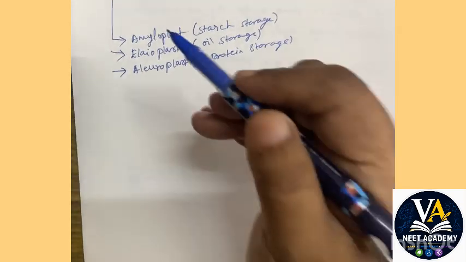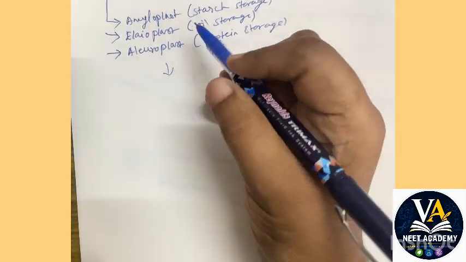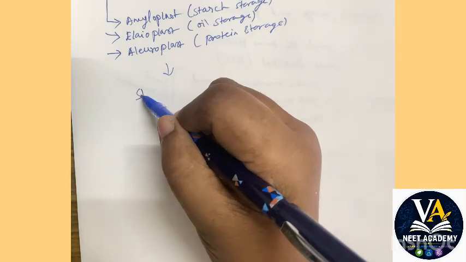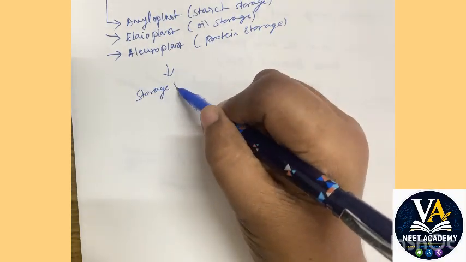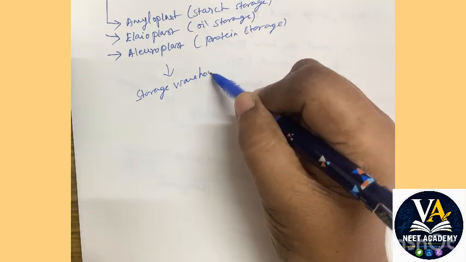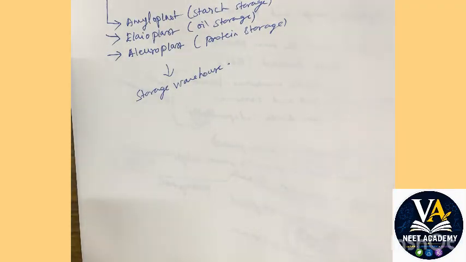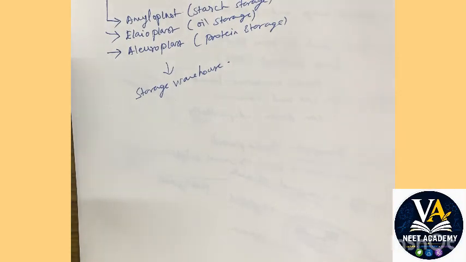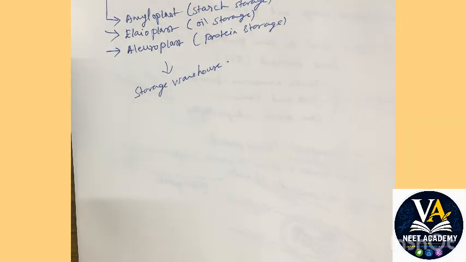Okay, so an easy analogy to remember this, you can say it is the storage warehouse of a cell. So you have seen the 3 types of plastids. They are chloroplast, chromoplast and leucoplast.